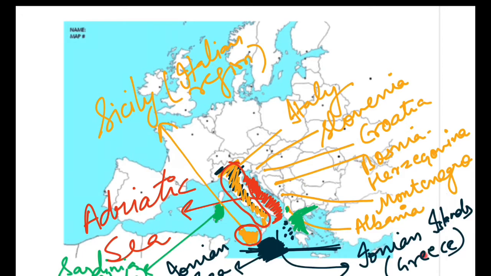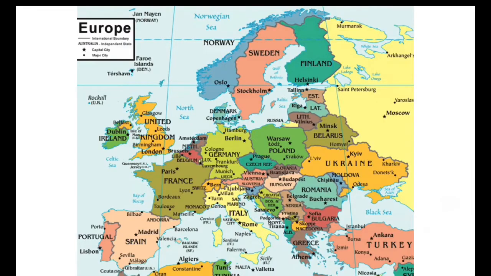I think this has become very hodgepodge. So I should show you the maps so that you may get a clear view of this Adriatic Sea region and Ionian Sea region. So guys, as you can see here, this is Italy, and this one is Adriatic Sea. Okay. And this is Sicily.